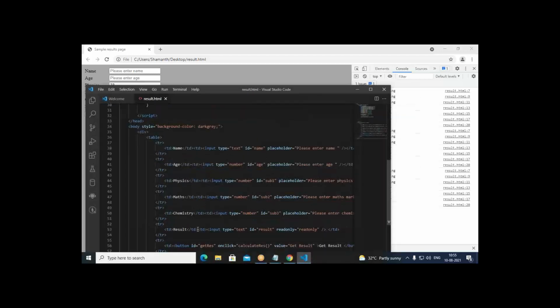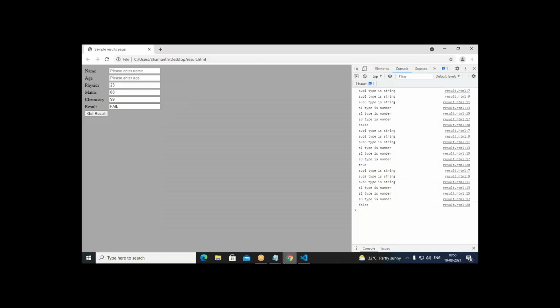This one, result: ID equal to result, type equal to text. It's read only. If you try to type something into this, it will not take. Whereas chemistry, maths, physics take input. But if you try to enter something here, it will not take because it's read only. So like this, I have written a simple program, and with the help of that, we are calculating the result here.